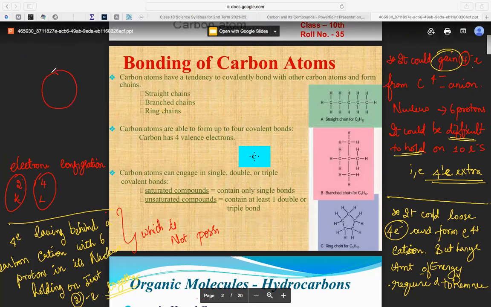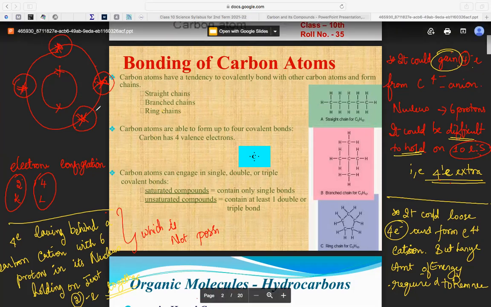See, in the carbon atom, I told 1 and 2 electrons, and in the outermost we have 4 electrons. The first point I told is it can gain electrons. If it gains 4 electrons, 2 plus 4 plus 4, totally it has 10 electrons in it. If it has 10 electrons, that means we say that 4 electrons are extra. It can give out electrons. These 4 electrons are there, no? It can give out, but to remove each of these electrons is very, very difficult.